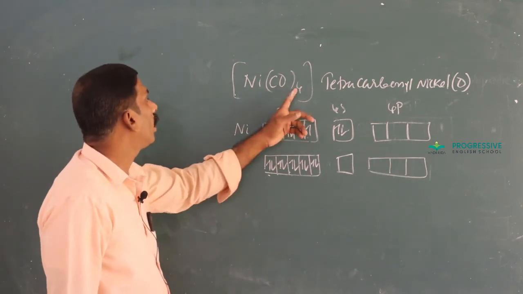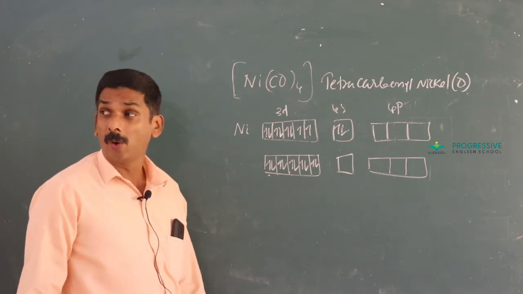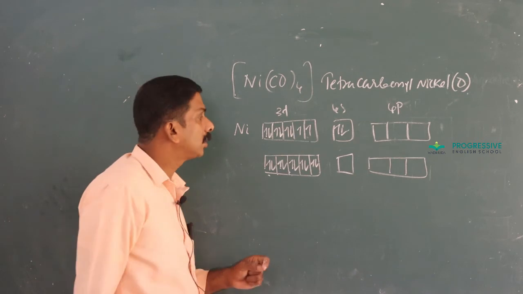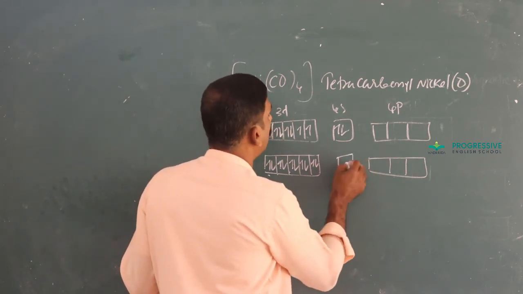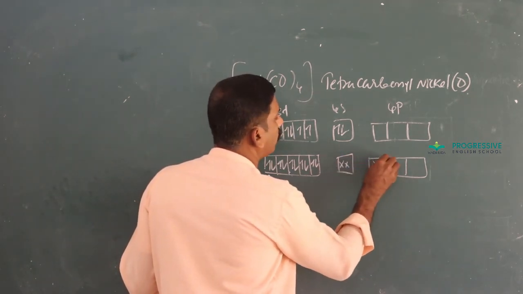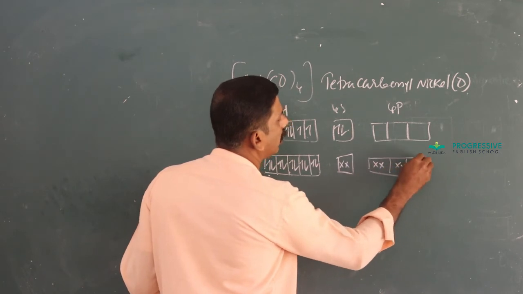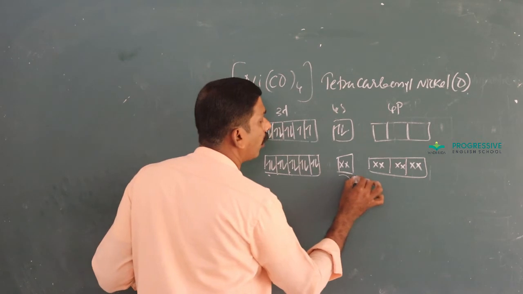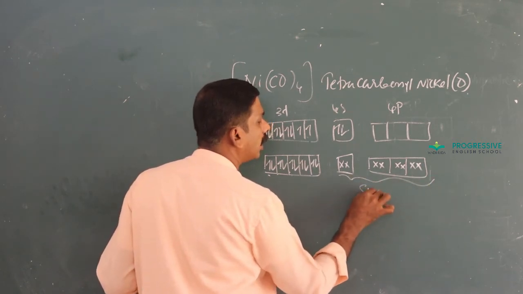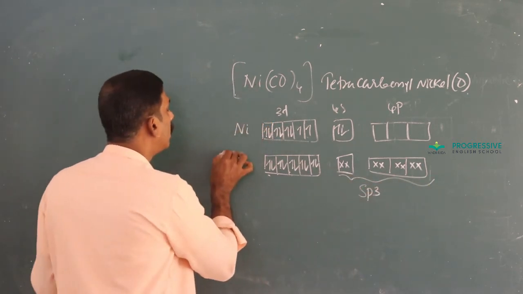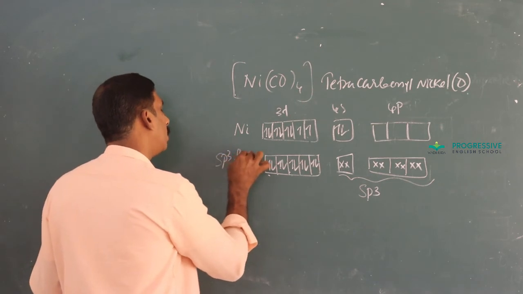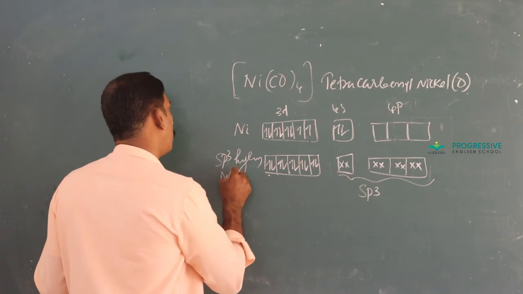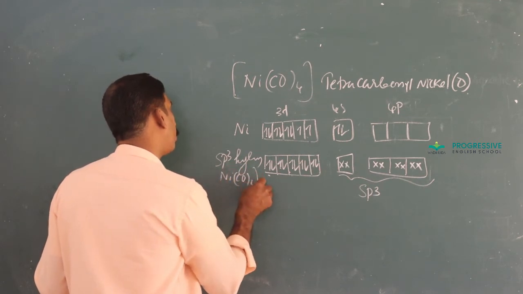Here 4 ligands are there. CO is a strong ligand, and in presence of that strong ligand there are no unpaired electrons here, and the 4 ligands donate 4 pairs of electrons, and the hybridization becomes sp3. sp3 hybridization of Ni(CO)4.